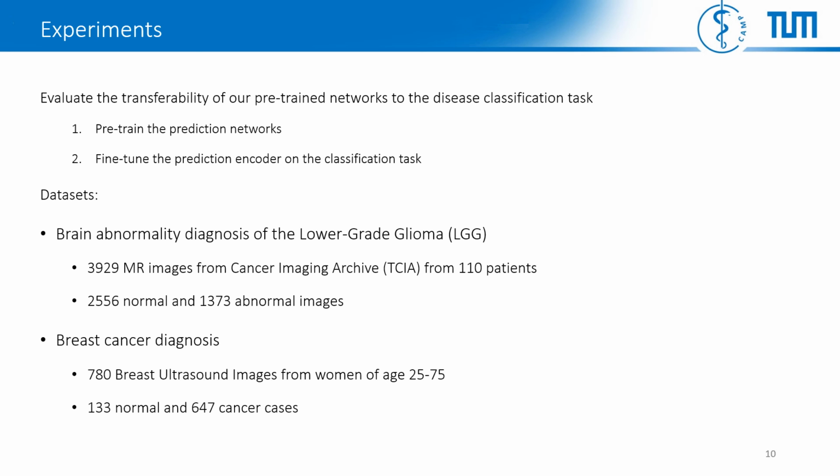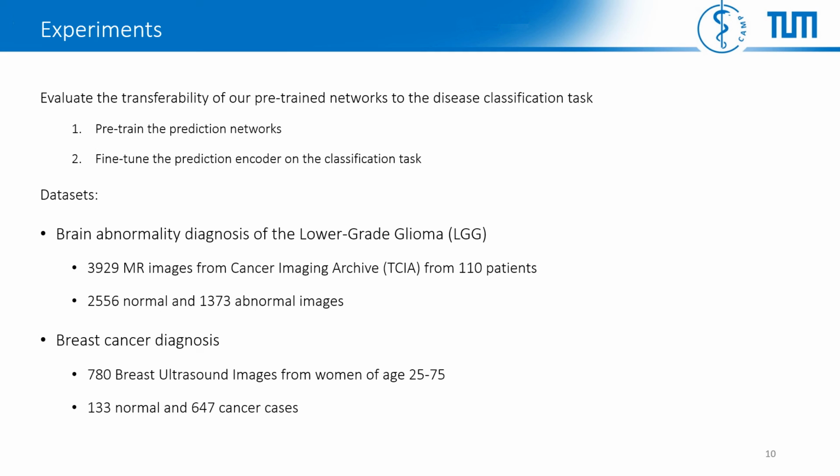In order to evaluate the performance of our proposed self-supervised pre-training, we measure the performance of the pre-trained networks when being fine-tuned in downstream disease diagnosis tasks. We experiment on two datasets. In our first experiment, we model the presence of abnormality in brain MR images as a binary classification with the purpose of lower-grade glioma detection.